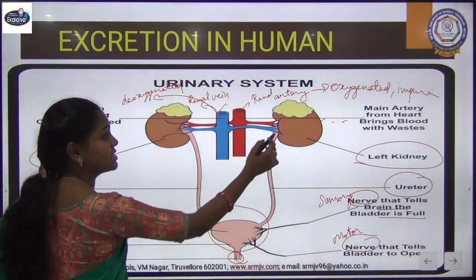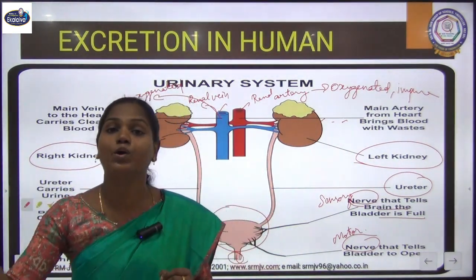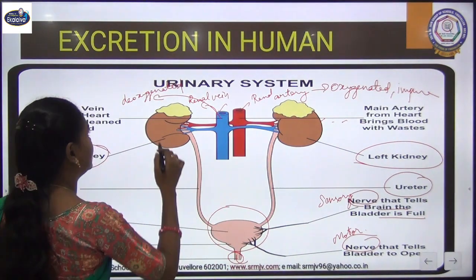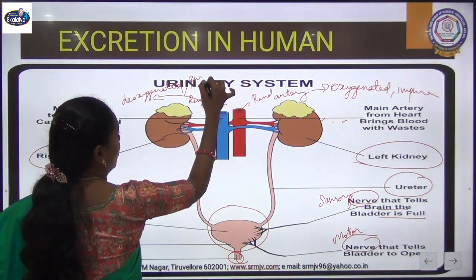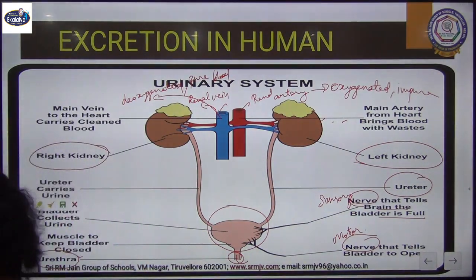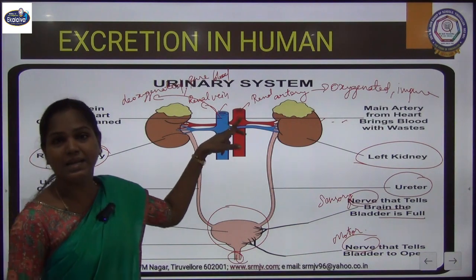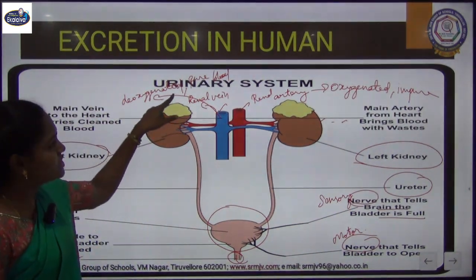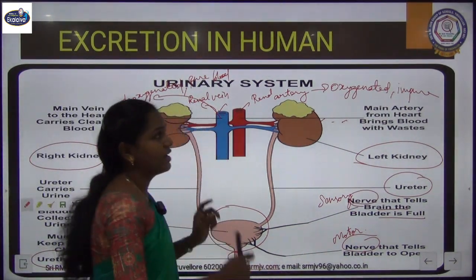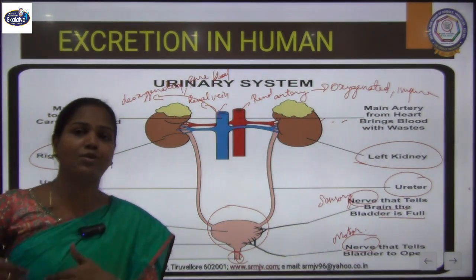At the same time, this kidney is doing its important function, purifying our blood, removing all the waste, so that the blood becomes pure. So oxygenated impure blood is carried by the renal artery, and deoxygenated pure blood is taken from the kidney and carried to other parts.